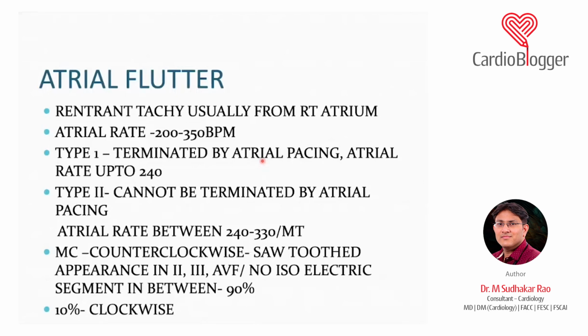The atrial flutter needs something known as the CTI, that is the cavotricuspid isthmus. This is the location at the SVC RA junction. In that junction, the atrial flutter can move either counterclockwise or clockwise. Counterclockwise is most common. So you get a negative flutter wave in 2, 3 and AVF, and there is no isoelectric segment in between. That is the most common, seen in 90%. In 10%, you see a clockwise flutter, which has positive flutter waves in the inferior leads. So that is something which you should know.